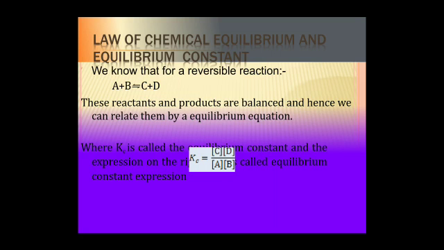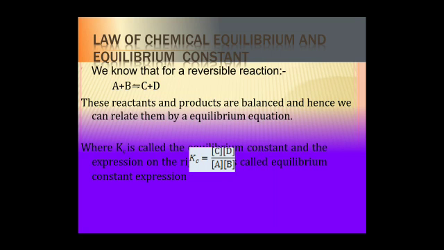It is an important point. This stage is known as chemical equilibrium. At the moment of mixing substances A and B, the rate of combination of A and B is maximum, while the rate of C and D forming A and B is 0. With the passage of time, the rate of combination of A and B decreases and the rate of reaction of C and D increases. After a certain time, the two rates become the same and equilibrium is then established.